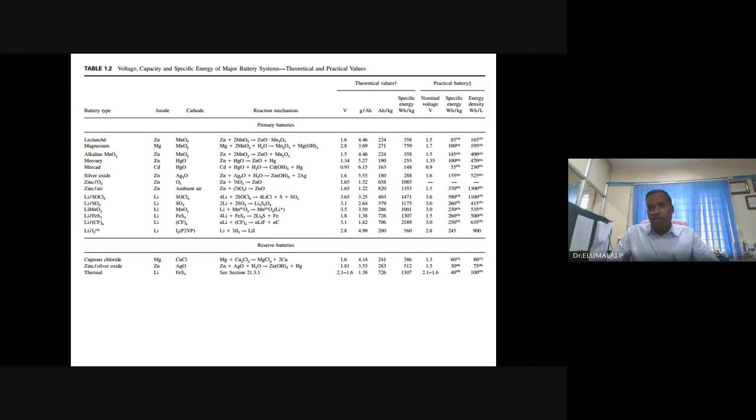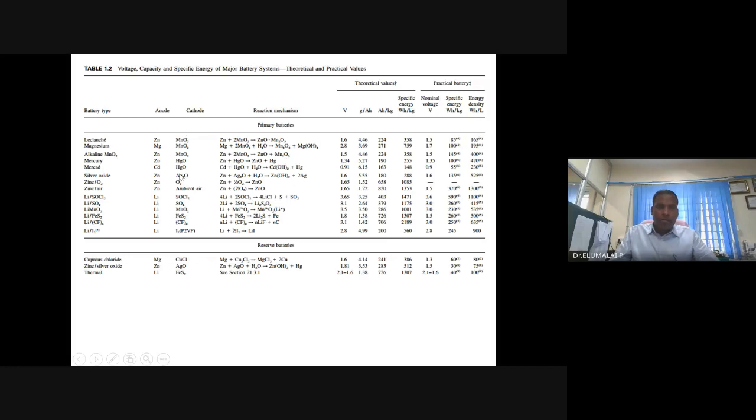What are their components? What are their anodes and cathodes? These are the anodes and cathodes. You see that lithium, magnesium, and zinc serve as very good anode materials. For several battery types, especially zinc, it is a very good primary battery electrode.